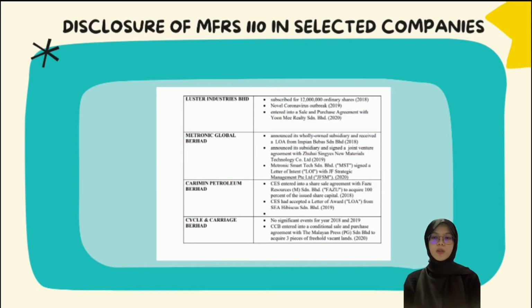For example, Medtronic Global Berhad announced that its wholly owned subsidiary received a LOA from Impian Bebas Berhad in 2018, and in 2019 it announced that its subsidiary signed a joint venture agreement with Zhuhai Xingyes New Material Technology, and for 2020 Medtronic signed a letter of intent with JF Strategic Management Pte Ltd. For Karimin Petroleum Berhad, in 2018, the company entered into a share sale agreement with Fazul Resources Sedang Berhad to acquire 100% of issued share capital. And in 2019, this company accepted a letter of award LOA from C Hibiscus Sedang Berhad.